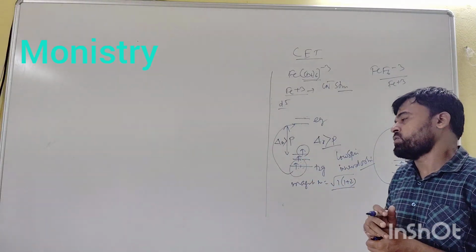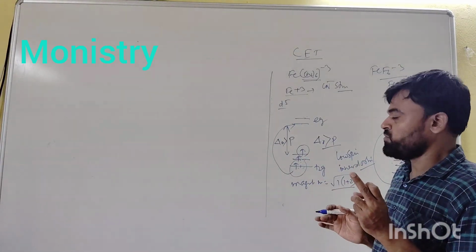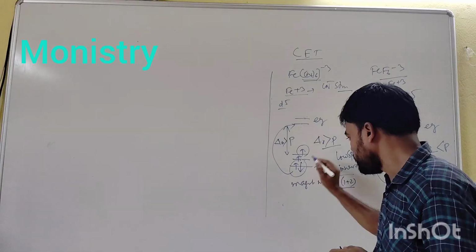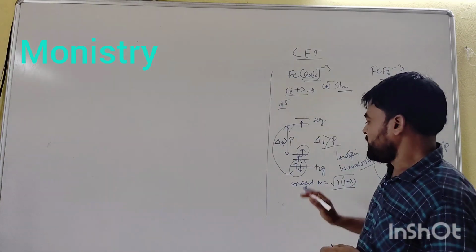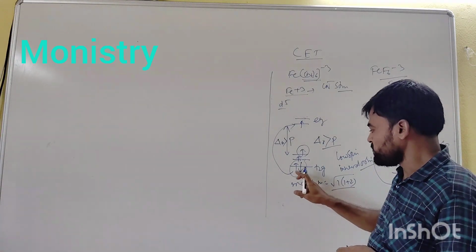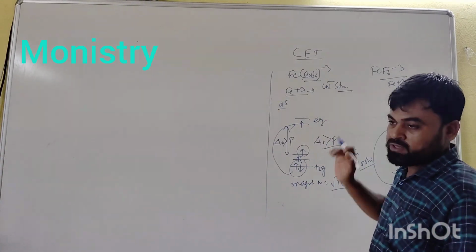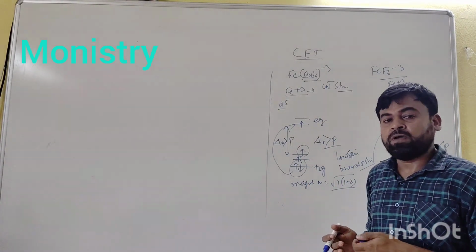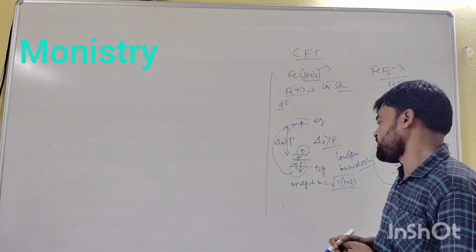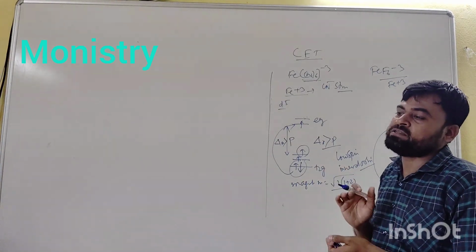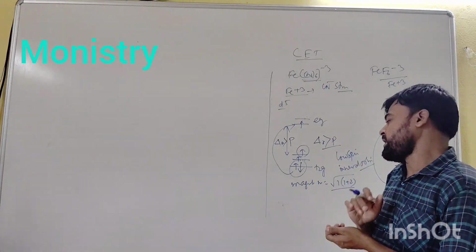The 4th electron has 2 options: it goes to the t2g or to the eg. In the case of a strong field ligand, Δo is maximum and the pairing energy is minimum.